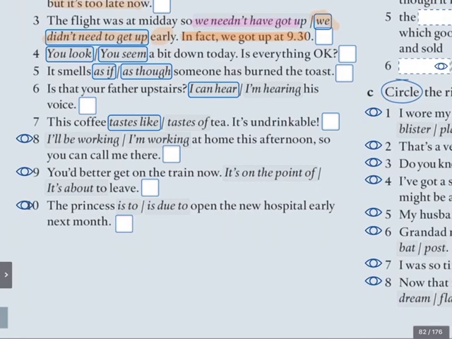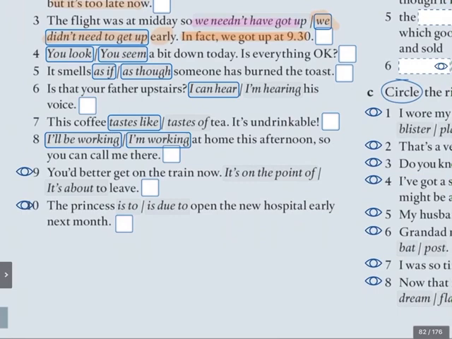What about number 8? I'll be working, or I'm working at home this afternoon, so you can call me there. Both are correct. I'll be working, or I'm working. Now, we saw this when we talked about future plans. I'll be working is what I will be doing in the future, at a specific moment. I'm working at home this afternoon is my arrangement.